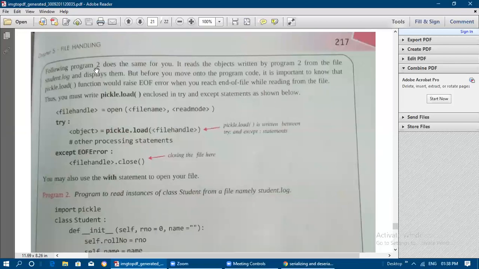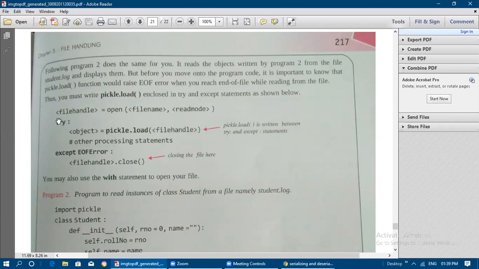The following program 2 does the same for you. It reads the objects written by program 1 from the file student.log and displays them. But before you move on to the program code, it is important to know that the pickle.load function will raise an EOF error, end of file error, when you reach the end of the file while reading from the file. To avoid that, you must write pickle.load enclosed within a try and except statement. So try colon, except EOFError colon, and then you close the file handle.